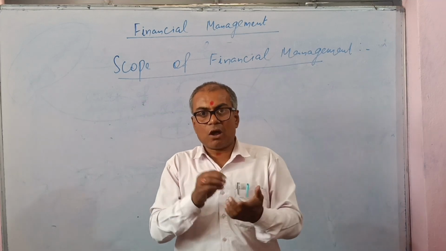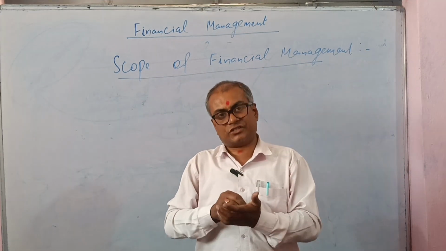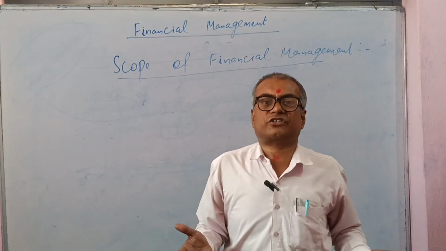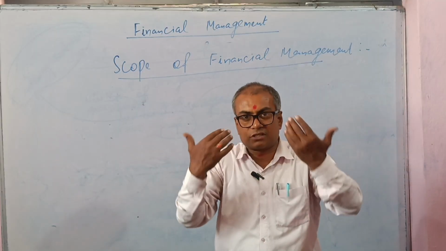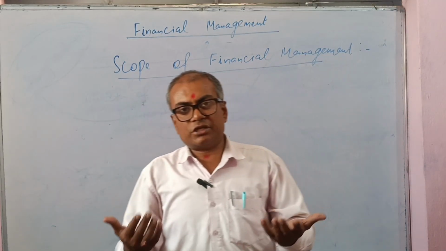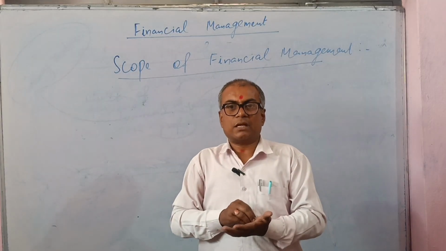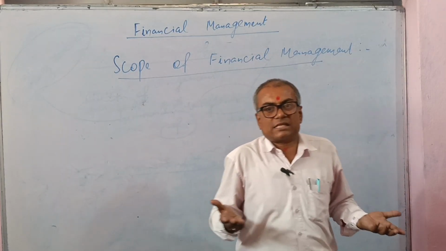That means it also explains the capital structure decision, what should be the capital structure of the company. It is explained by the financial management, and so it is one of the scopes of financial management.